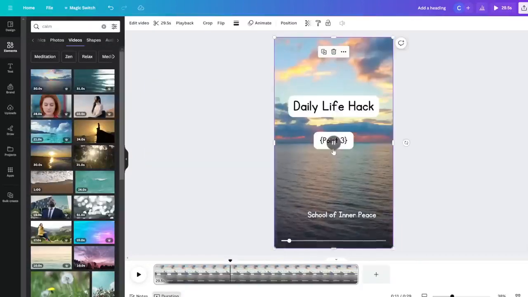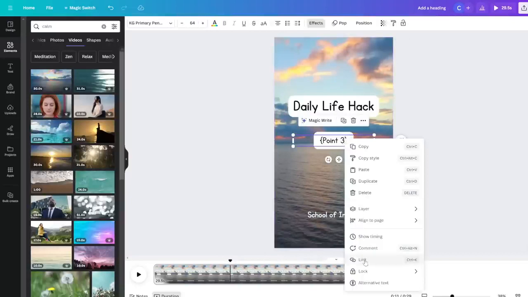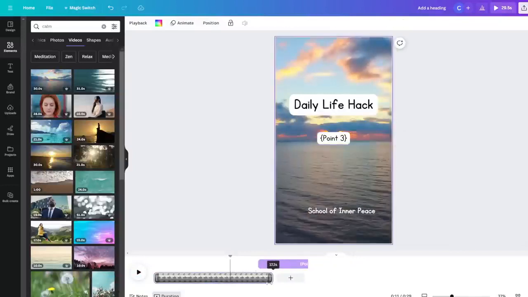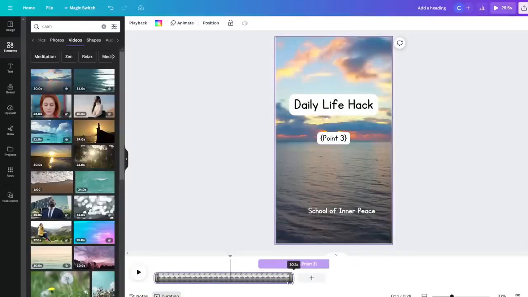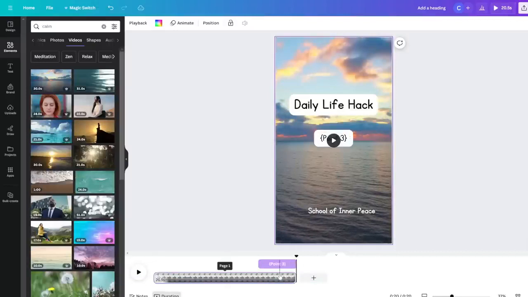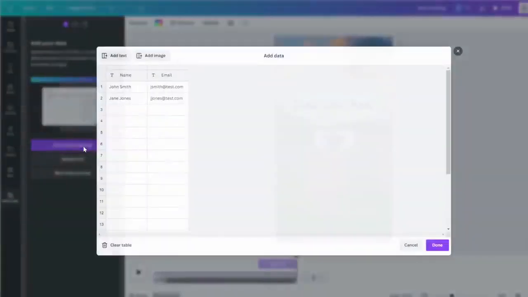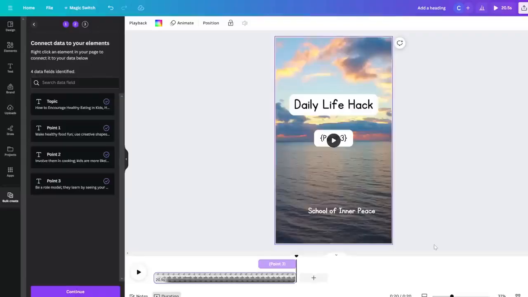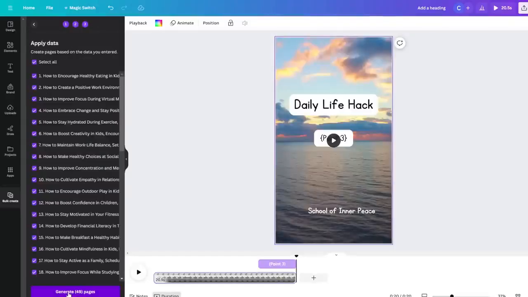background. Something to note is once you drag and drop a video, it actually extends the timeline to the duration of the video. So if you remember, our YouTube short is only around 20 seconds. So let's trim the end of this video all the way back to 20 seconds. And then the rest of the steps are the same. So we click into bulk create, and then we copy and paste the next batch of 50 rows into here. Click continue and then click generate.